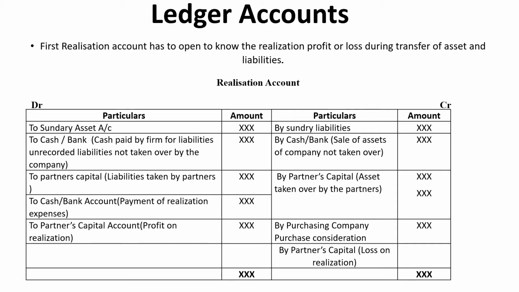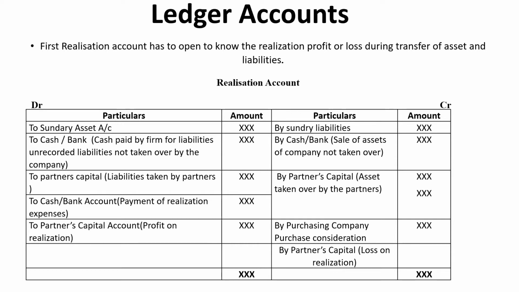The first ledger account is the realization account. The realization account is prepared in order to know whether there is profit or loss on realization during transfer of assets and liabilities during conversion. Before taking any adjustments in the realization account, we have to transfer assets and liabilities taken over by the purchasing company according to their agreed value.